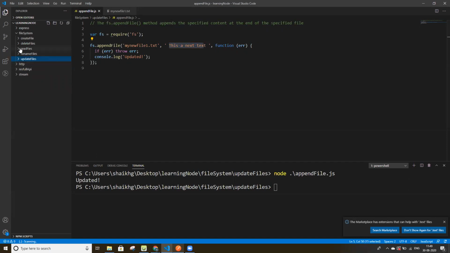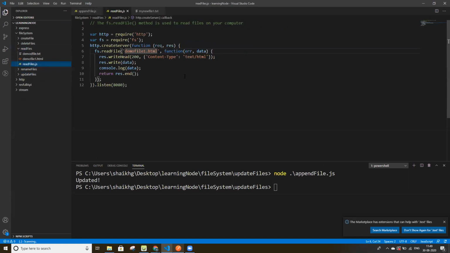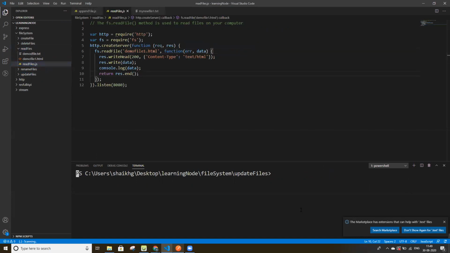We can also read a file with the help of Node.js from the server. I'm giving an example of readFile, how we can read the file from the server.